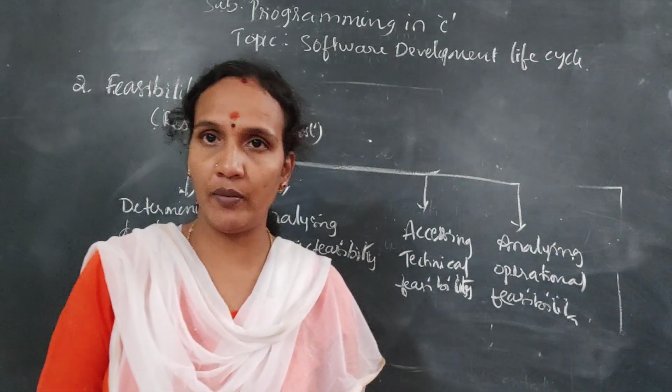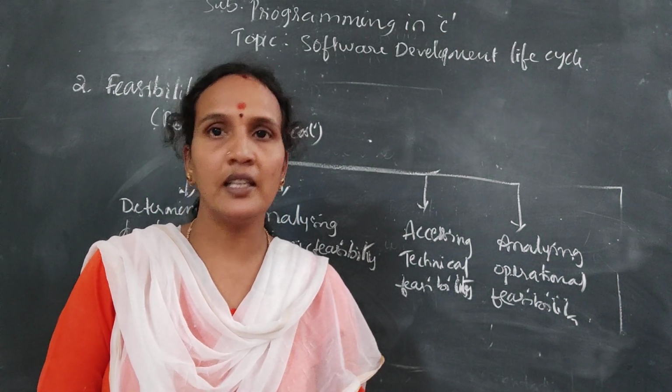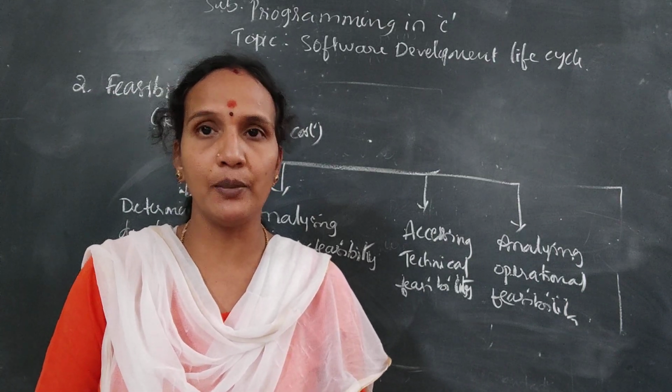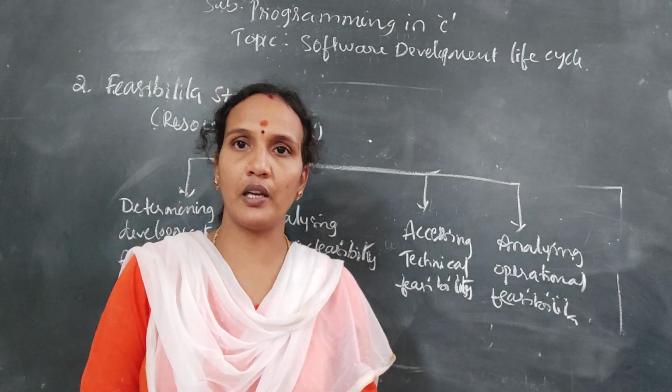First one is the alternative method, the second one is cost, the third one is technology required, and the fourth one is operational, skilled persons. These are the feasibility requirements.